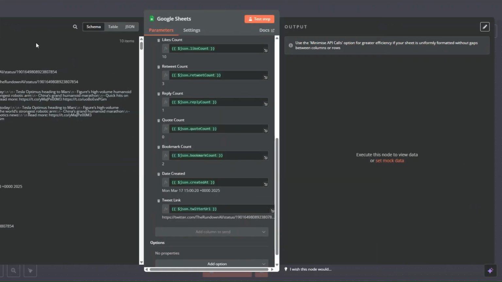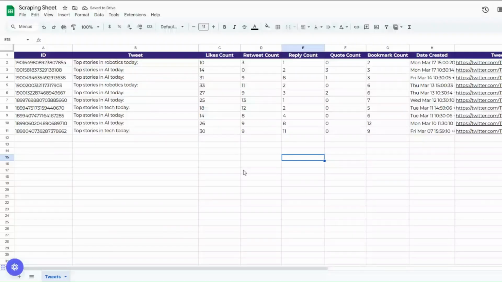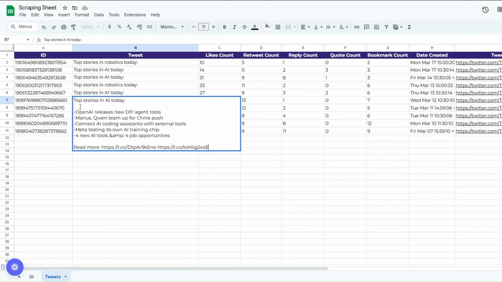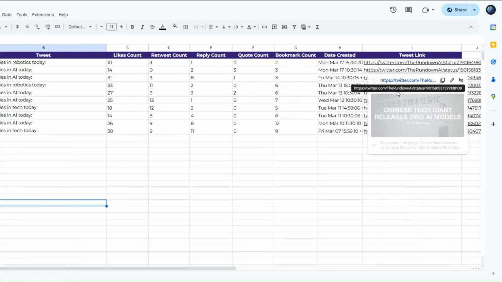Now to add these tweets that we just scraped to our spreadsheet, I click on test step. You can see our tweets were added to our spreadsheet. When we open our spreadsheet, you can see we added our tweets over here. We added the ID of the tweet and the tweets right here. You can see we added the tweets over here. We also added the likes count, the retweet count, reply count, quote count, bookmark count, the date the tweet was posted, and the link to the tweet over here.